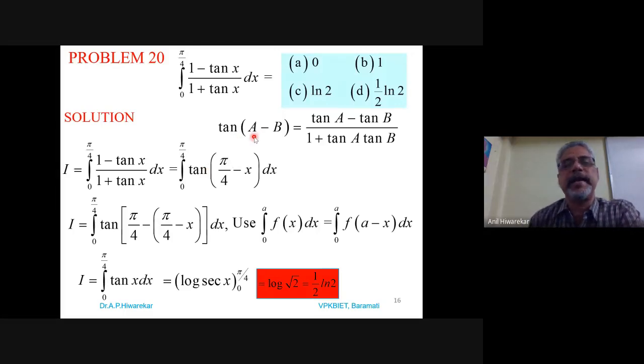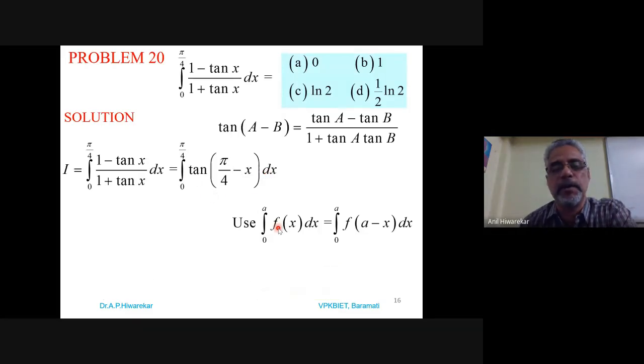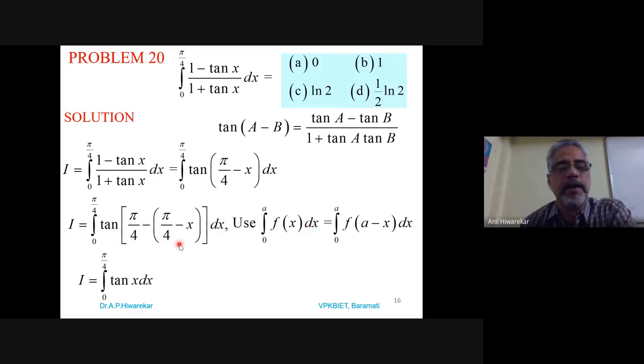So just apply tan a minus b, which is tan a minus tan b divided by 1 plus tan a into tan b. And this integral we can write as tan pi by 4 minus tan x divided by 1 plus tan of pi by 4 into tan x. That's why we write tan of pi by 4 minus x dx from 0 to pi by 4. So apply this particular formula, and from that you can get this particular integral. And pi by 4 gets cancelled, so that we converted this complicated integral into its simpler form.